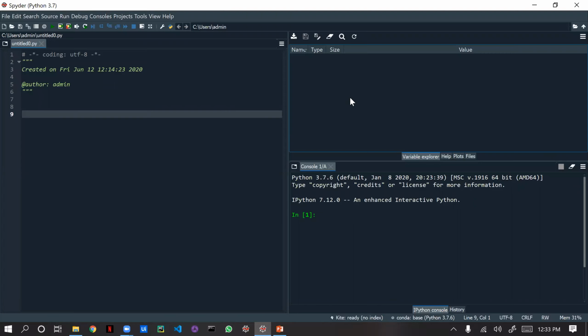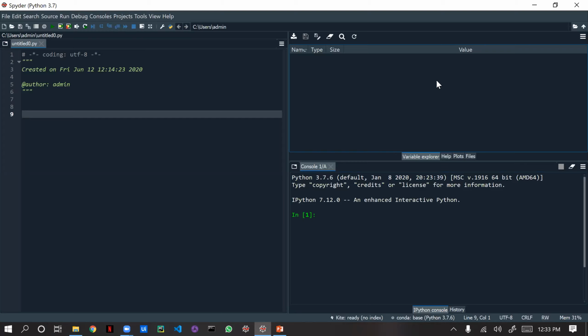Why am I using Spyder? Normally, as I told you, we have many libraries like scikit-learn and all that, which come by default in Spyder itself. Even though I have PyCharm and Visual Studio Code, I'm not using those. Why? Because I need to download all the libraries externally. Some of the libraries are given in the packages itself by Anaconda and Spyder. That's why I'm using Spyder, and Spyder is much more comfortable when we are coding. In machine learning, Spyder is much more comfortable because we have a console and variable explorer side by side, so it is a convenient way to see the output at the same time.